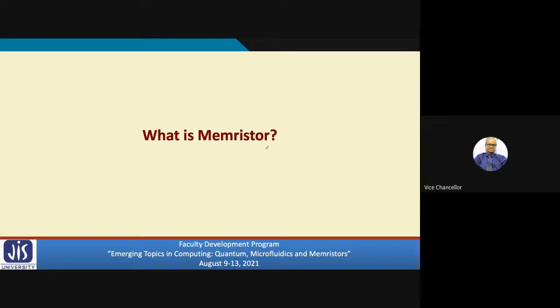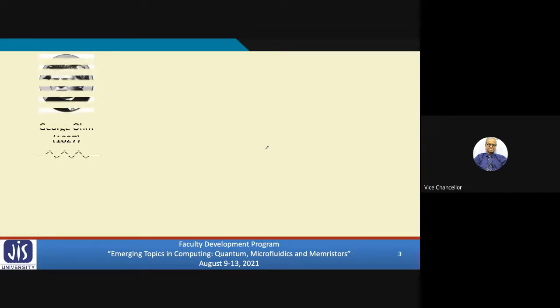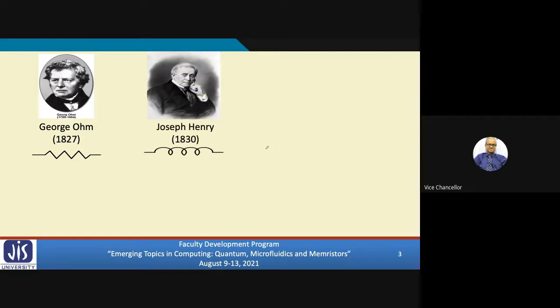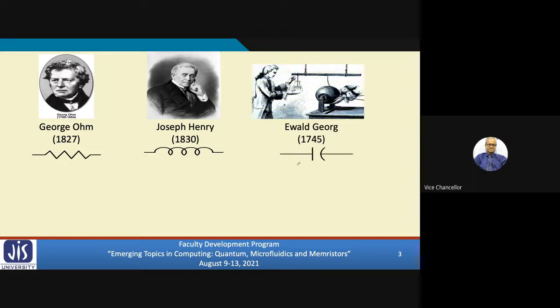A memristor is a passive circuit element. Now talking about passive circuit elements, what comes to our mind first? Resistance, which was first invented by George Ohm in 1827. Then inductance, which was first proposed by Joseph Henry in 1830. And of course, capacitance, which was proposed much earlier in 1745 by Ewald George.